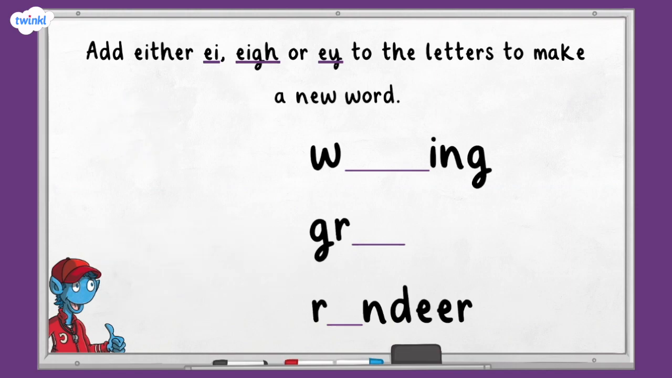So, were you able to add the correct endings to the words? Brilliant. The answers are weighing, grey, reindeer. Great job if you added the correct letters.